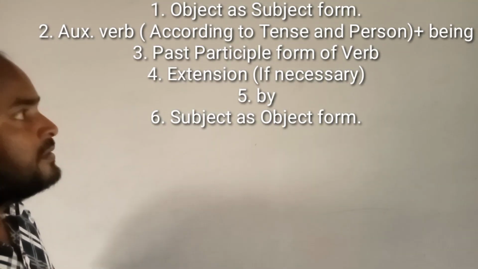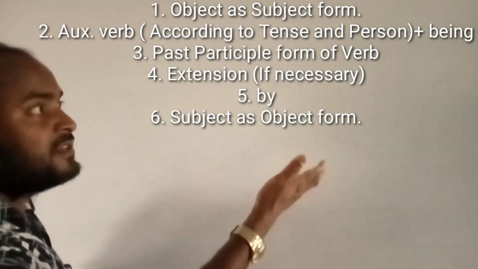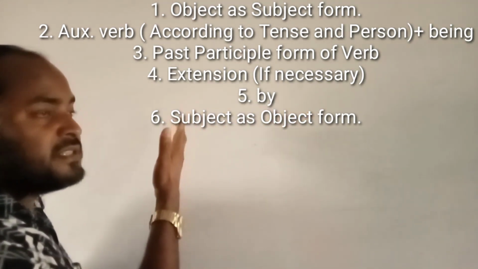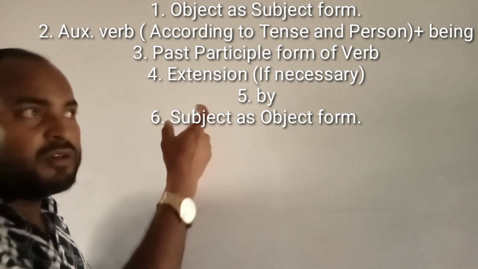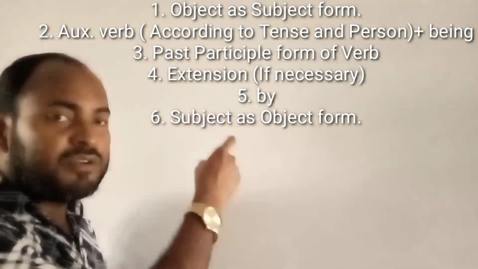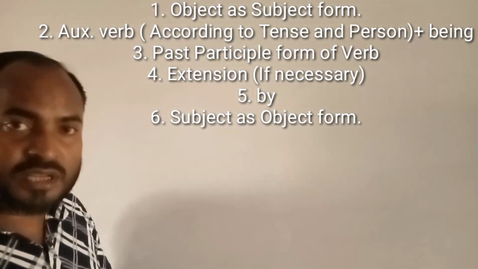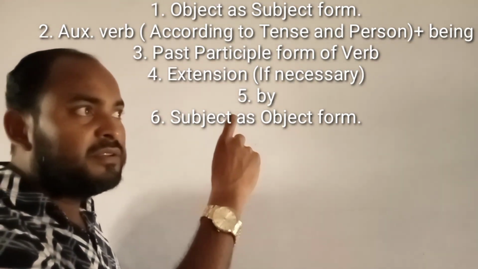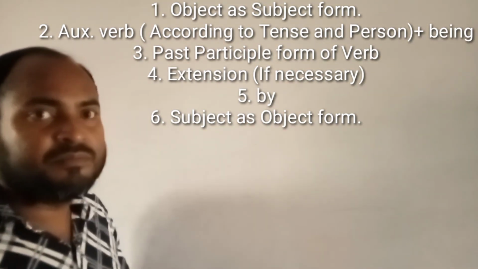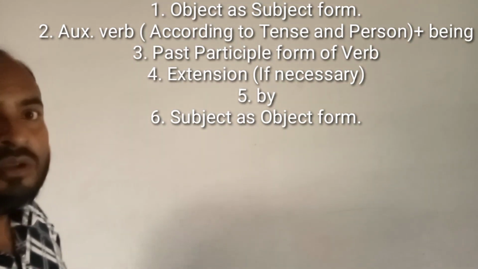Okay? So, first object as subject form, then auxiliary verb. According to person, we shall use the auxiliary verb and then being. Okay?